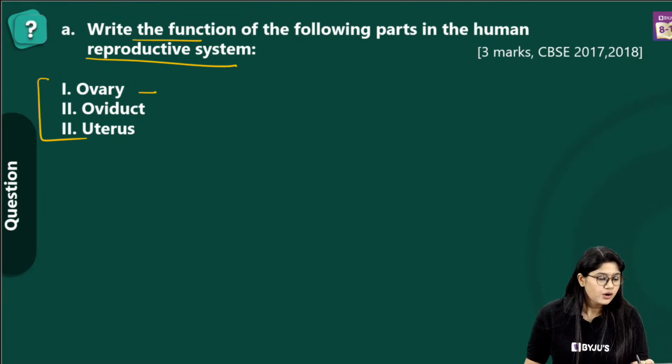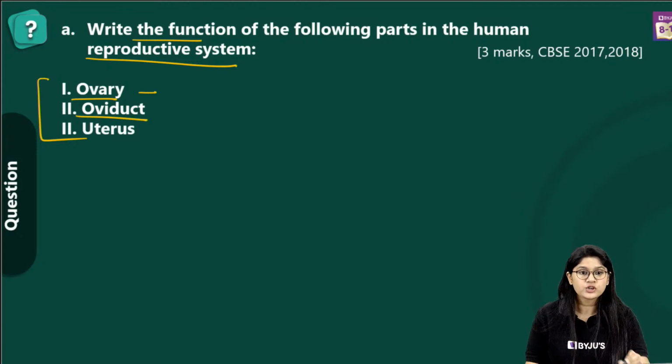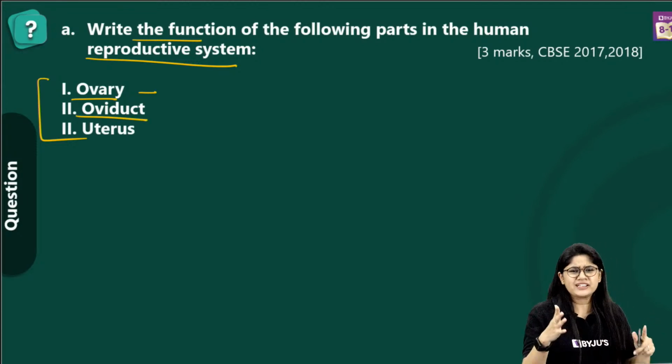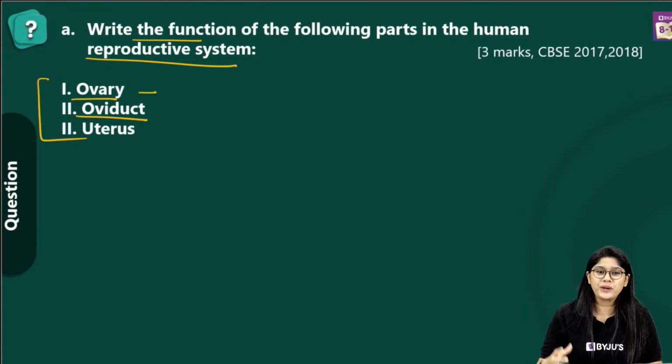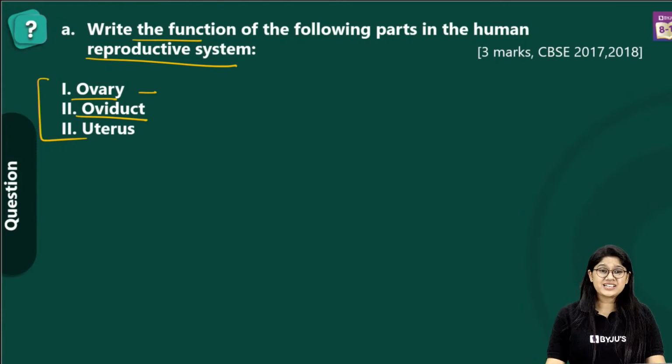So, we know that ovary helps in the production of the eggs. Then we have the oviduct, also called the, can you write? Come on, everyone. What is the other name of oviduct? Yes? Sai, very good. Ovary, Papia, we are discussing humans, right?